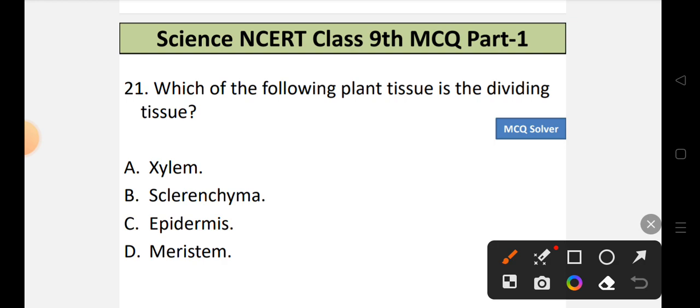So the correct option will be option number D, that is meristem tissue has that ability to divide and grow further, and D is the correct option.